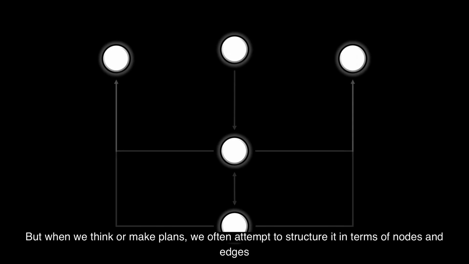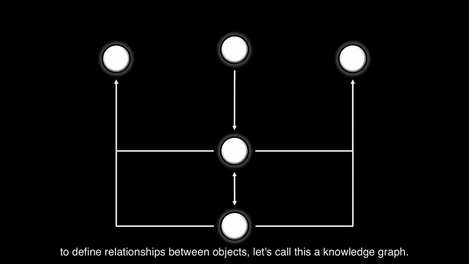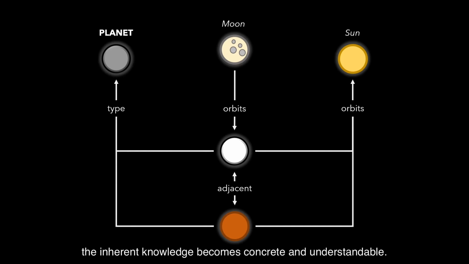Knowledge is a crazy thing, isn't it? It is something that is simply there without us having to give it much thought. But when we think or make plans, we often attempt to structure it in terms of nodes and edges to define relationships between objects. Let's call this a knowledge graph.